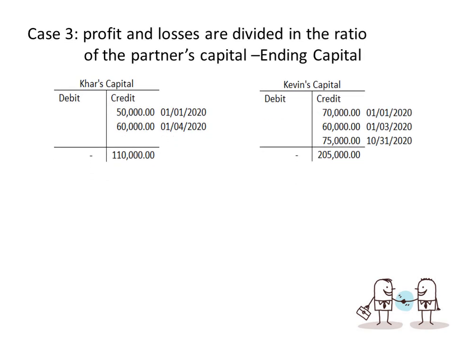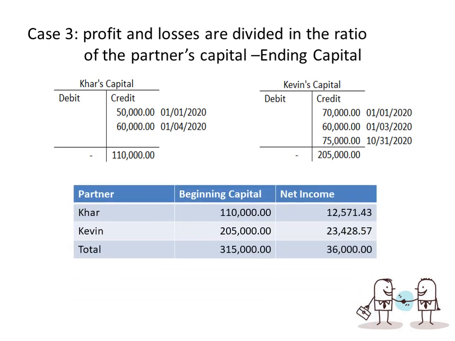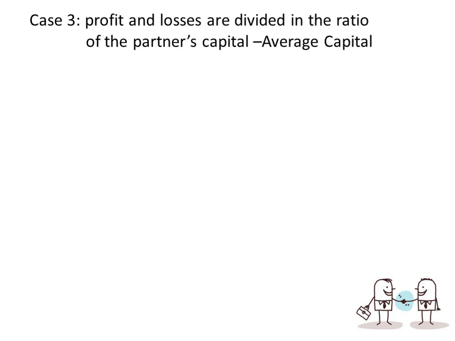For the ending capital, we have the ending capital of 110,000 and 205,000. We divide 36,000 by 315,000 times 110,000, so that's 12,571.43. 36,000 divided by 315,000 times 205,000 is 23,428.57. Okay. So take note, case 3, profit and loss are divided in the ratio of partners' capital, now the average capital.